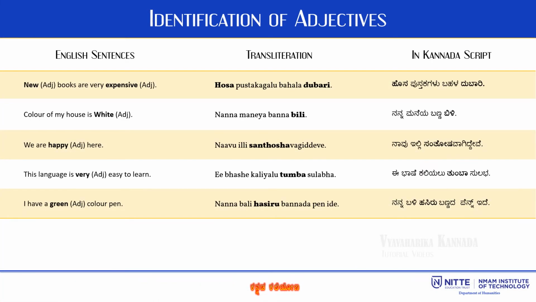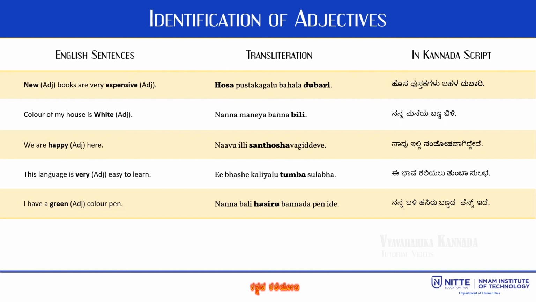Let us look at the table and try to identify the adjectives. When we look at the first sentence, new books are very expensive. The word new is an adjective which tells us the condition of the book, and the word expensive is also an adjective which provides the information about the cost factor of the book.